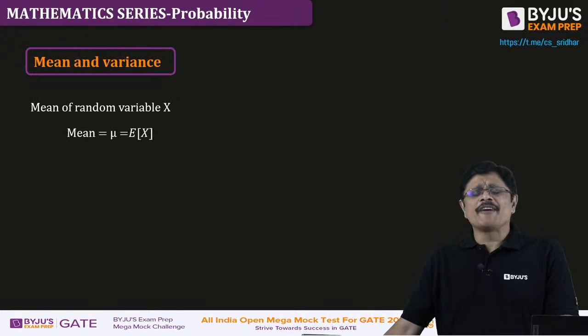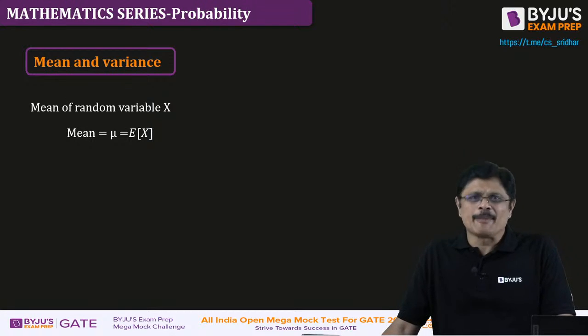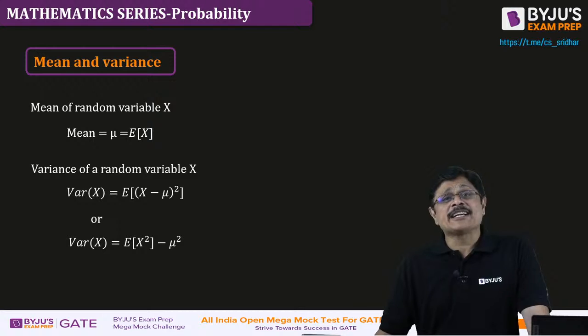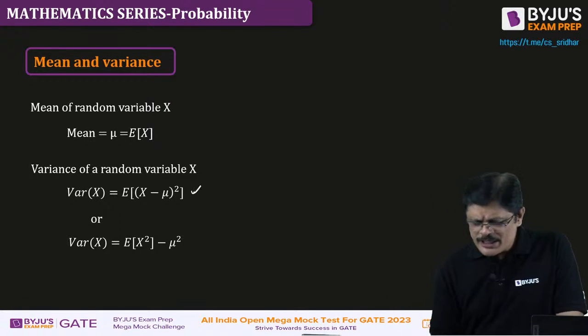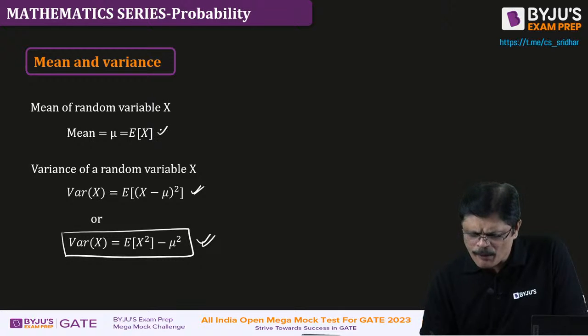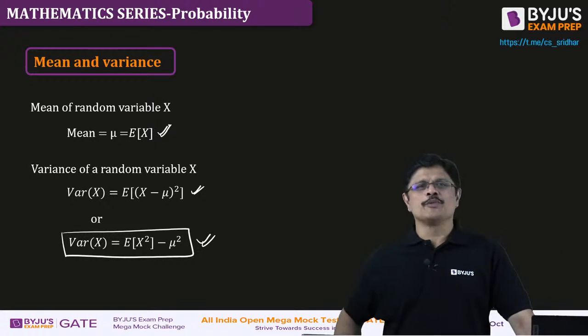So the mean of a random variable is defined like this, which is simply the expected value of x only. We denote it by mu, sir. Whereas the variance of a random variable is defined as the expected value of (x minus mu) whole square. But we don't use it. The simplified version is what we use for solving problems. So these are the two important formulae which we are going to use tomorrow, my dear friends.